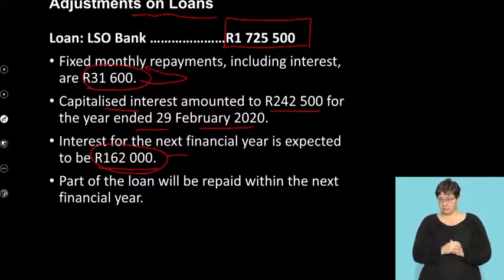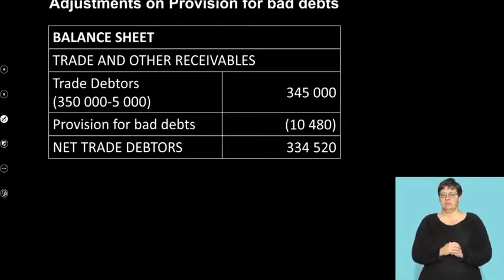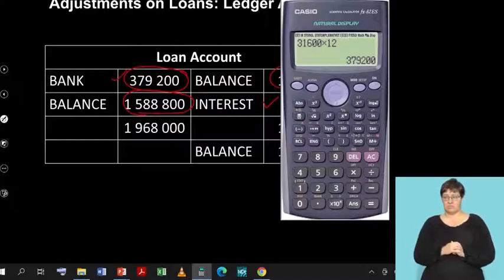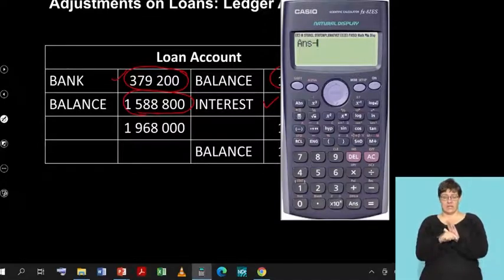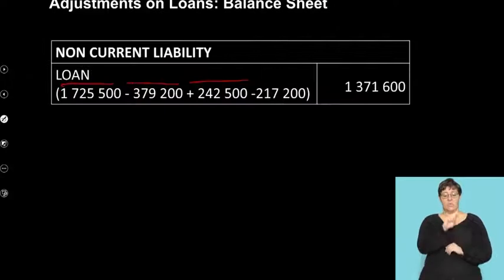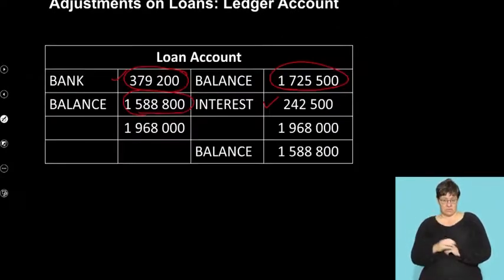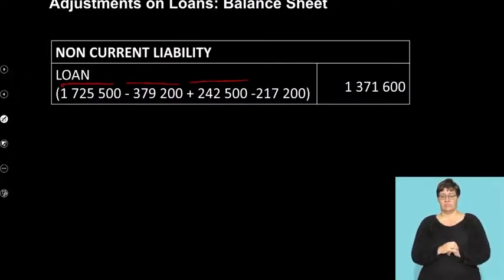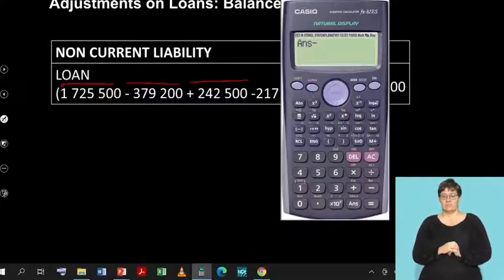We're going to take the figure of the payment. Where's the payment? Here we go. Of 379,200. Right? We've got the 379 minus the 162,000 which we were told. Let's identify that figure first. 162,000, right? Let's take the 162,000,